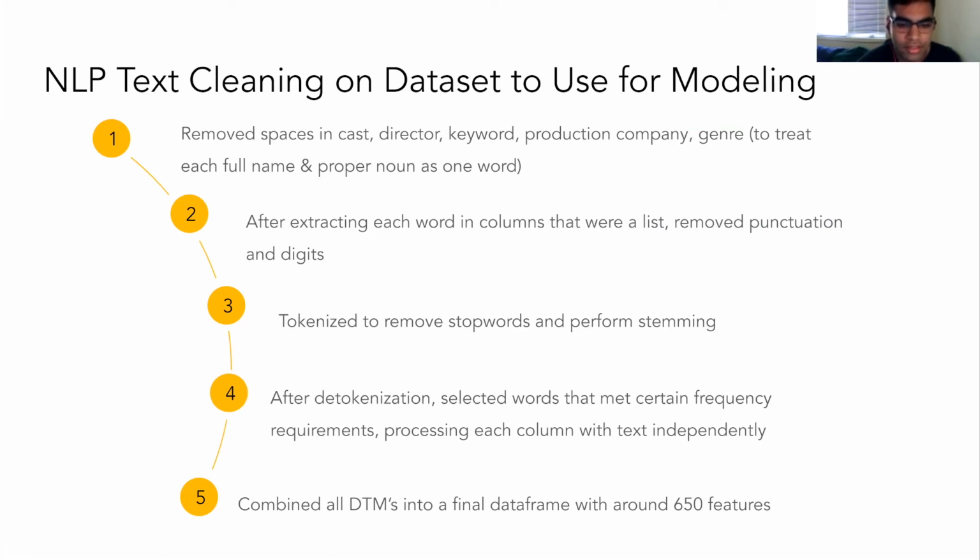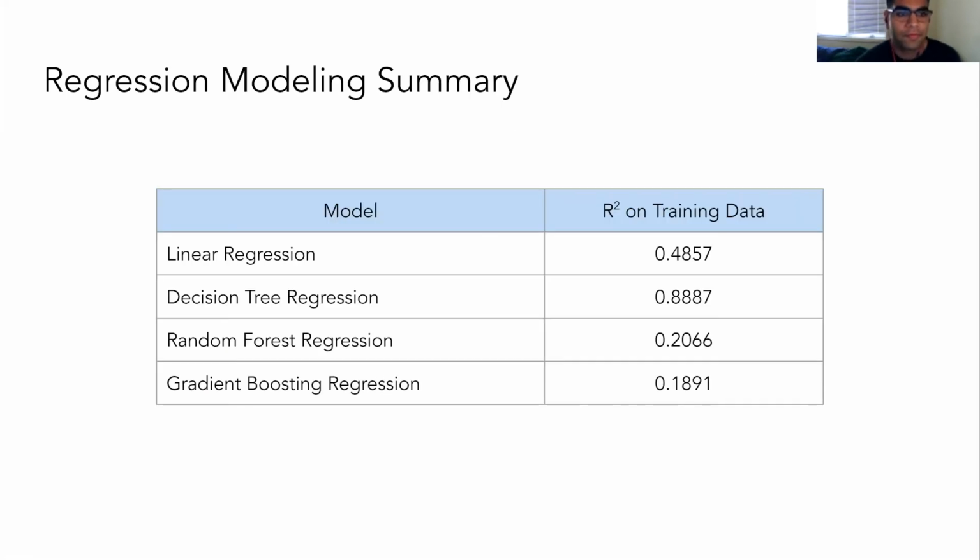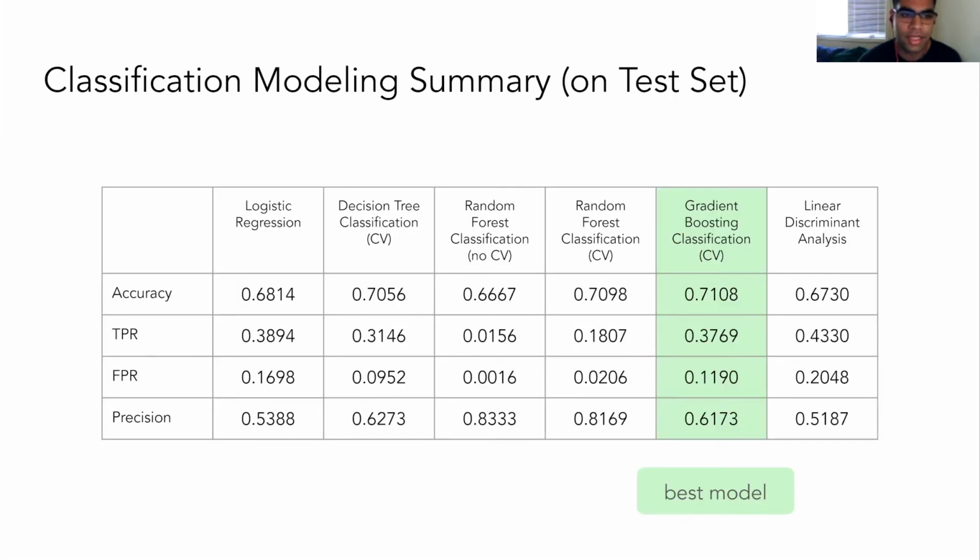And we also processed each column with text independently. So for example, if one word appears in both keyword and overview, it's treated differently. Finally, we combined all of these document term matrices into a final data frame with around 650 features. We first attempted to do regression modeling, but the R-squared were very low for all the models, so we decided to focus more on classification.